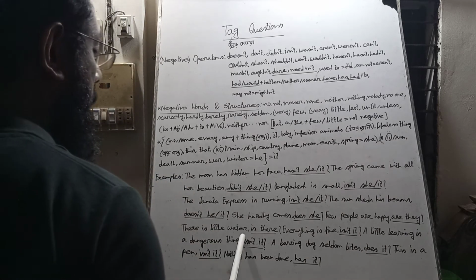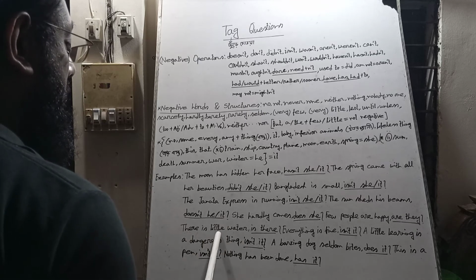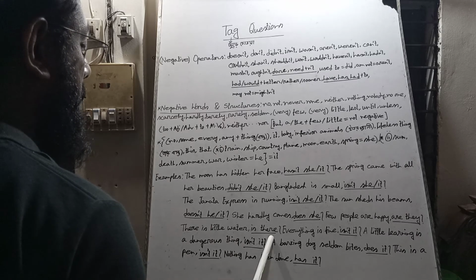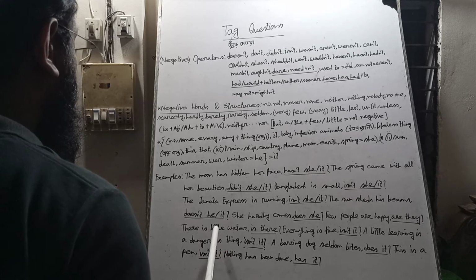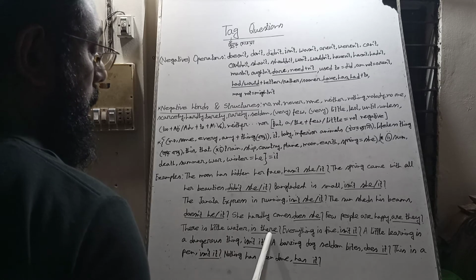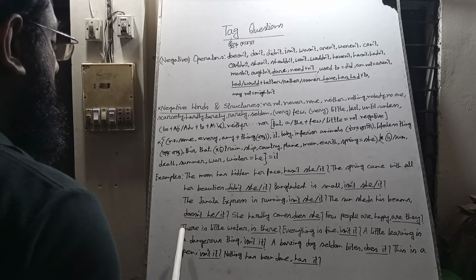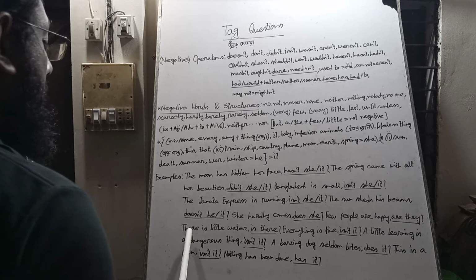There is little water. Little is a negative word here, and the sentence is negative, so the tag question will be affirmative. We bring is as auxiliary verb. We know some sentences start with there or here.